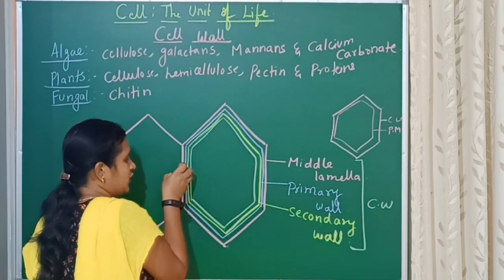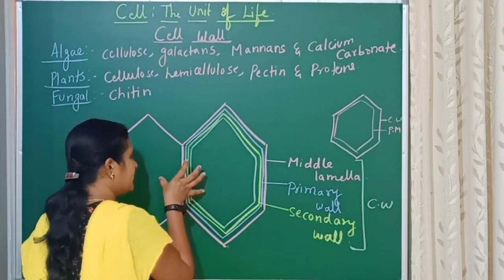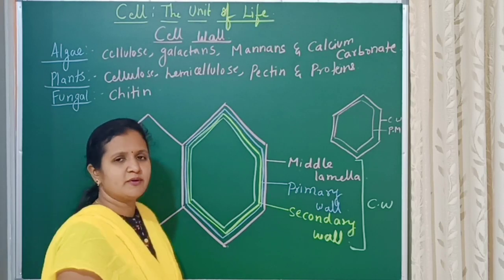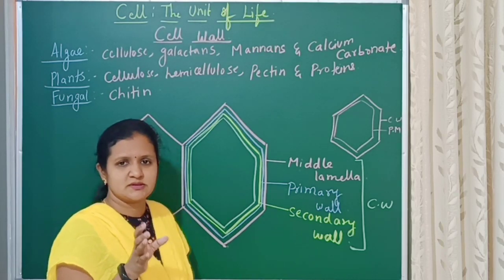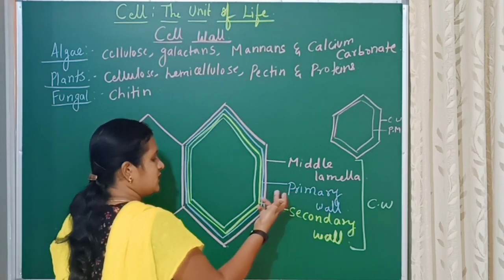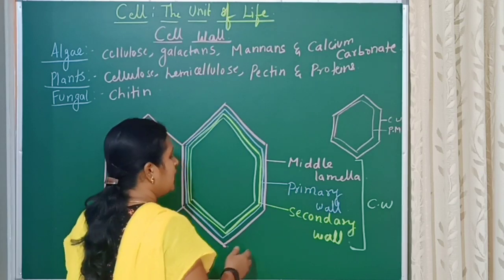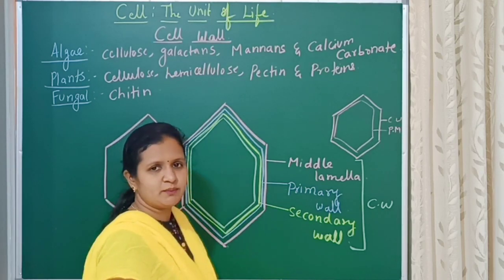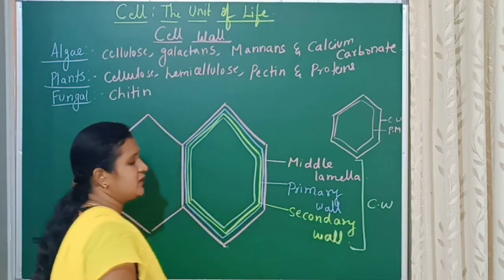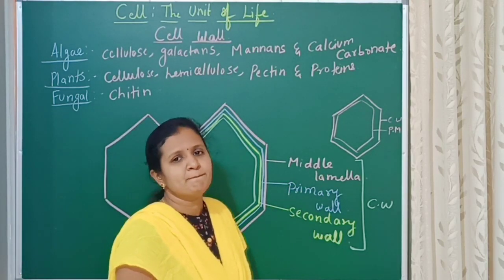It connects the two cells and acts like a glue which attaches them. Inside the middle lamella, the primary wall will be present. When the plant cells are young, the primary wall will also grow, and as the cell matures, another wall deposition called the secondary wall occurs, and inside that the plasma membrane will be present. In this way, the cell wall is made up of middle lamella, primary wall and secondary wall, and the middle lamella is mainly made up of calcium pectate.